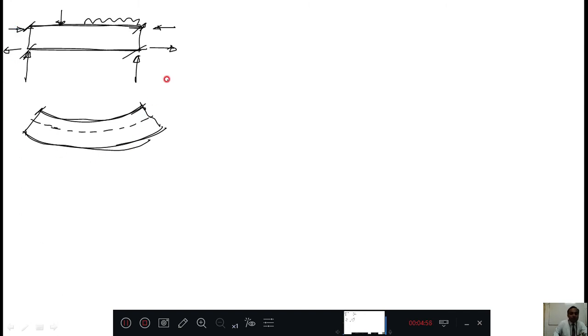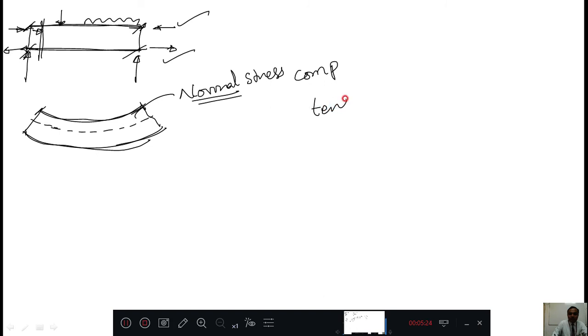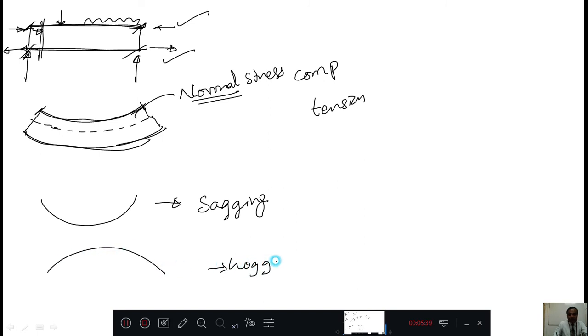Therefore this compression and this pulling are normal stresses. How are they normal stresses? Because if you take a cross section here, this compression force is perpendicular to that section, and this tensile stress is perpendicular to that section. Therefore they are normal stresses, either compression or tension. This shape of the bend is called sagging. If the shape is like this, that is called hogging.